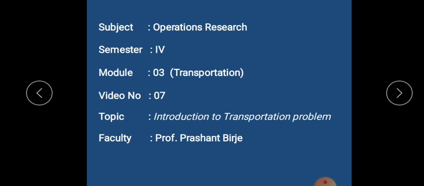Many times what happens is we are required to transport either raw materials from the sites, that is from the mines or maybe wherever it is available, to the factories. Sometimes we need to transport finished goods or semi finished goods from the factories to the warehouses or maybe to the shops or dealers, distributors. So everywhere transportation is involved.